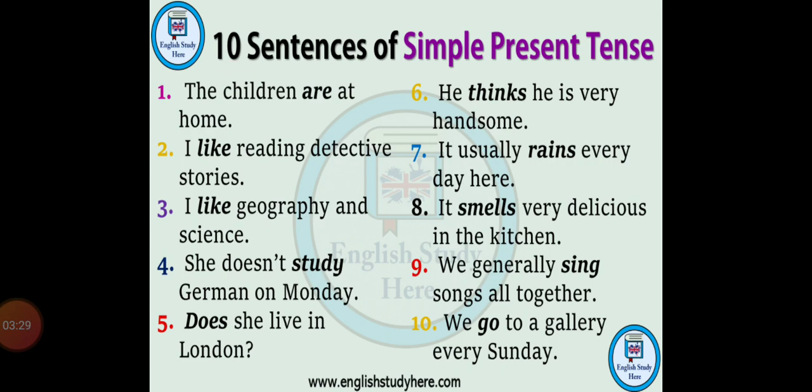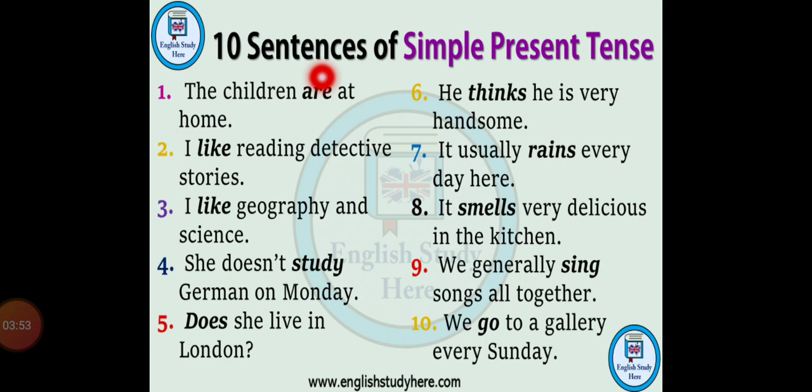Now here I have given you some simple sentences of the simple present tense. For example, the children are at home. In this case, are is a verb and it shows us that the children are at home, a regular thing, so it also comes under the simple present tense. The second sentence is I like reading detective stories.